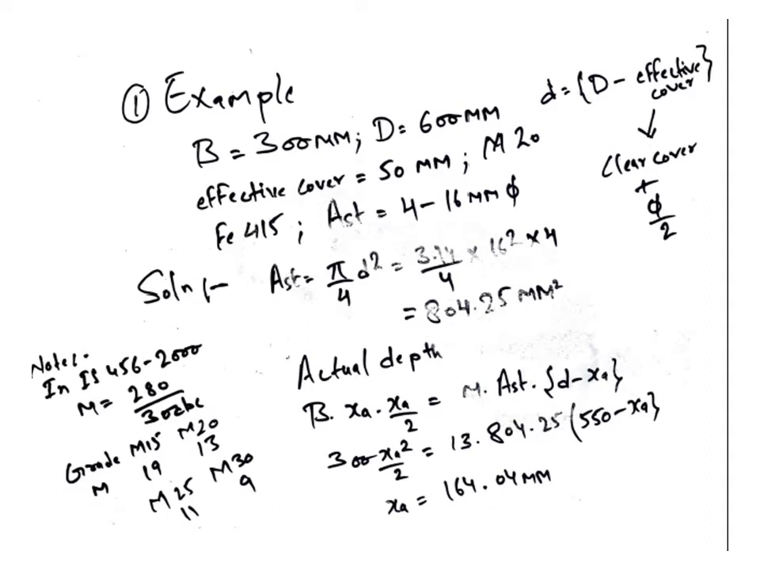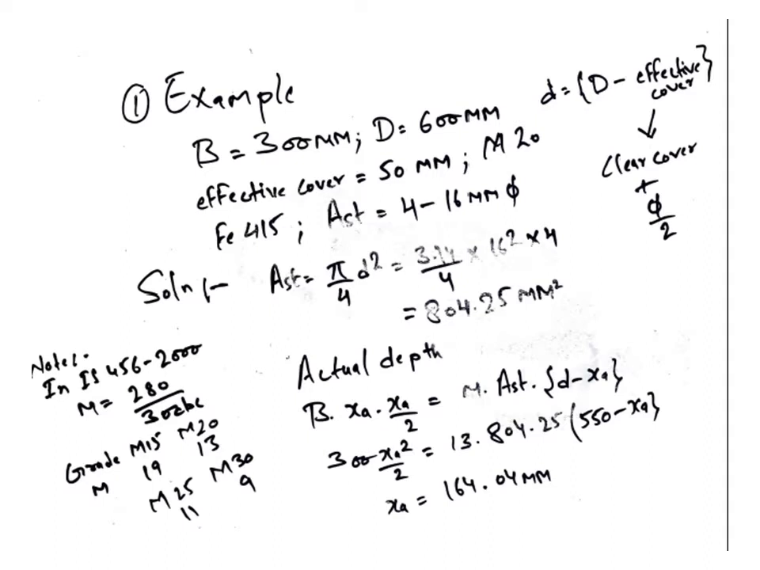So total effective cover is 28, but in this problem the effective cover given is 50. So total depth minus effective cover gives the effective depth. So this is the effective depth. Effective depth is 550. Now first we have to find the AST.